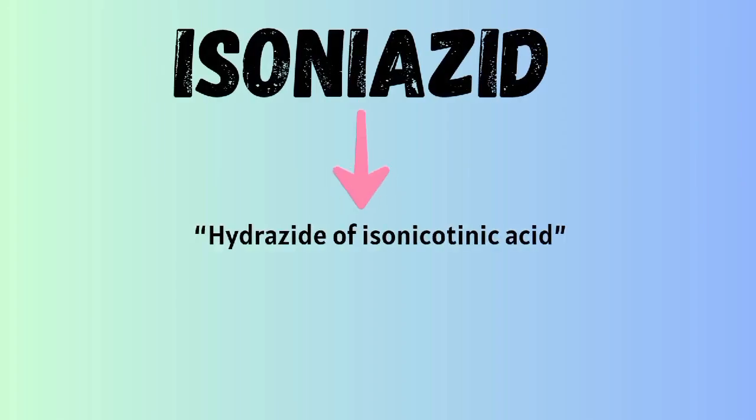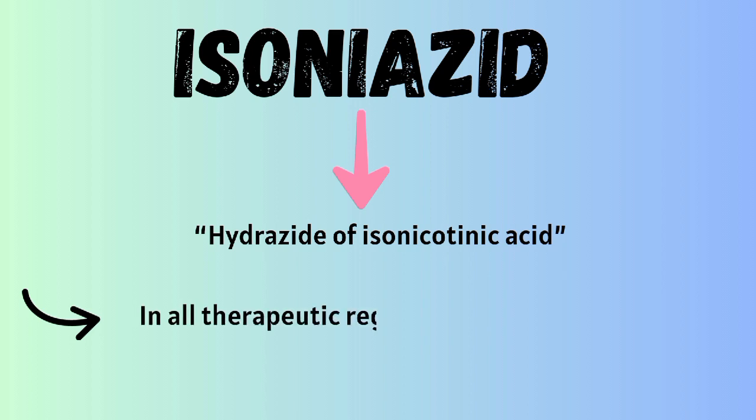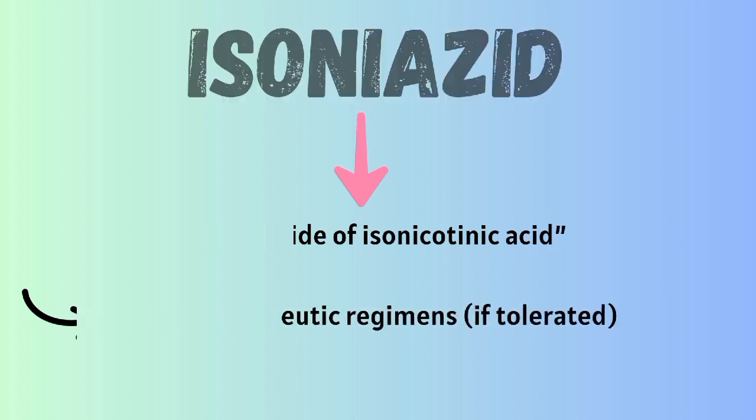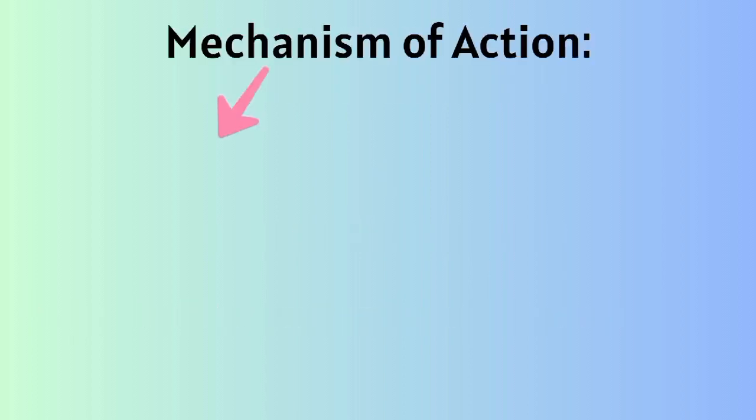Today's topic is isoniazid. Isoniazid is a hydrazide of isonicotinic acid, the mainstay of anti-tubercular therapy. This drug should be included in all therapeutic regimes if tolerated. Have a look at the mechanism of action.